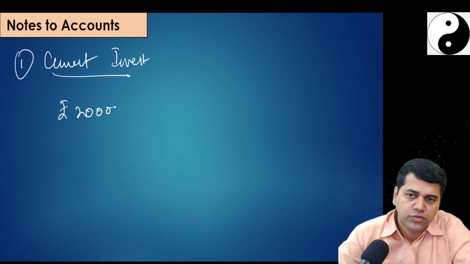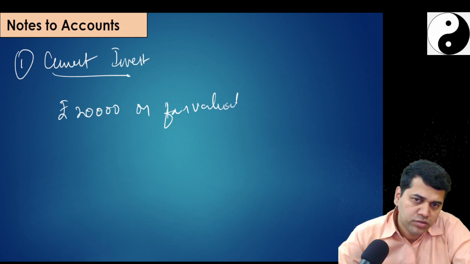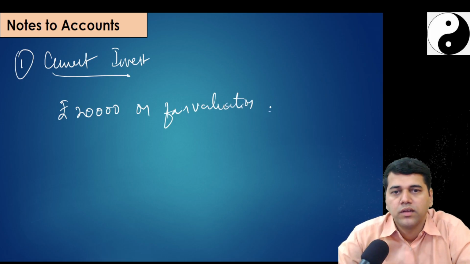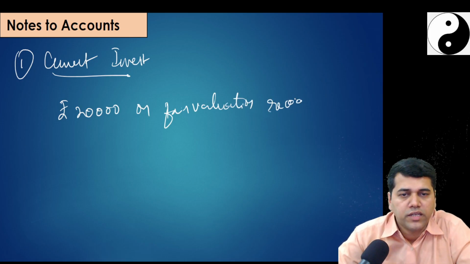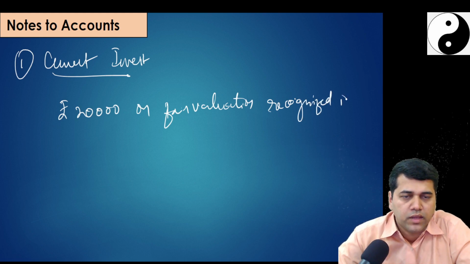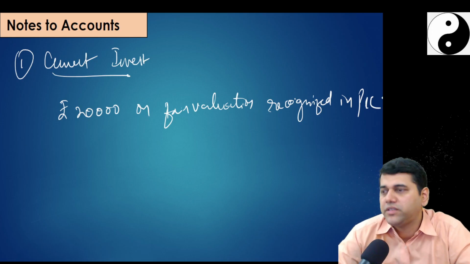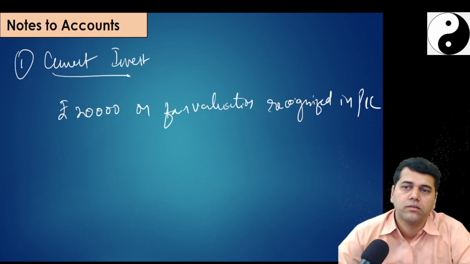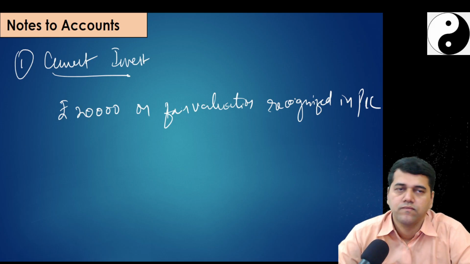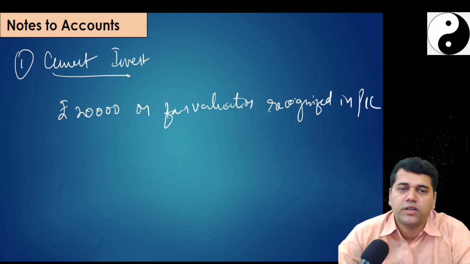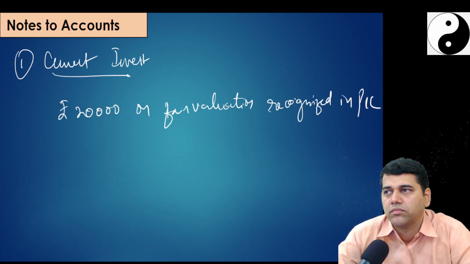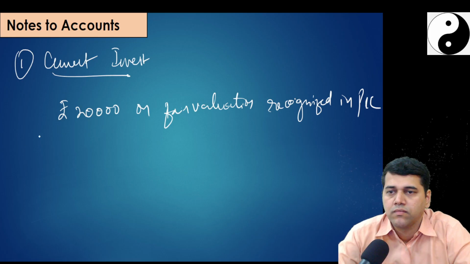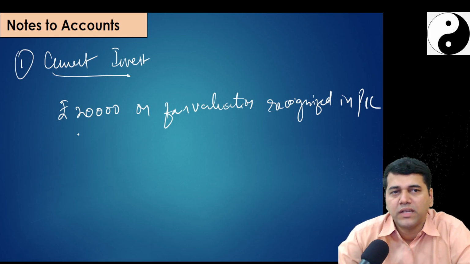Rupees 20,000 on fair valuation recognized in P&L because it is an FVTPL. It's an FVTPL item, no? So you will recognize in the P&L account. That means 1 lakh will be increasing the investment, second will be the P&L.